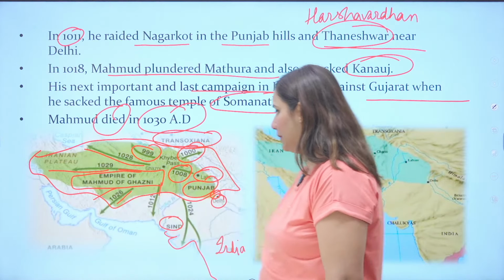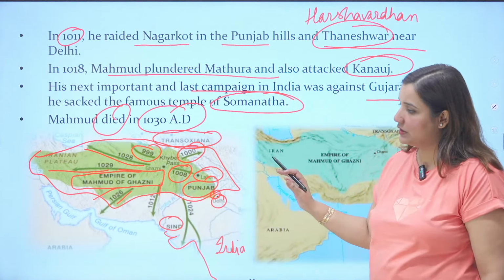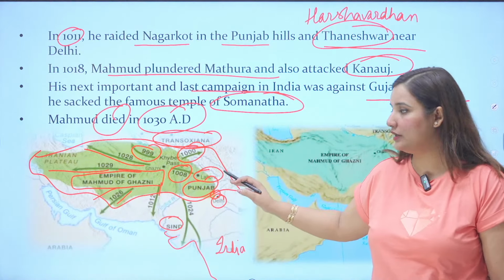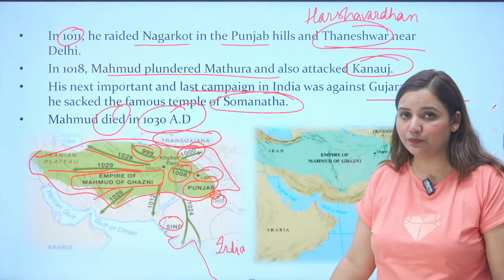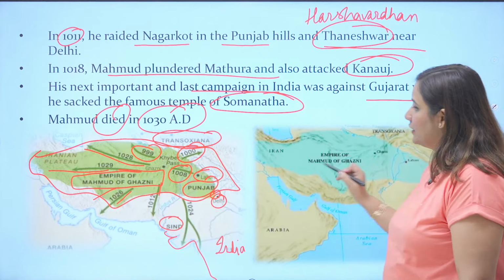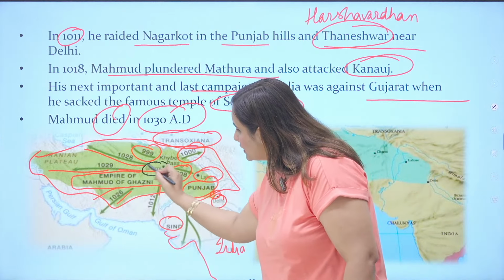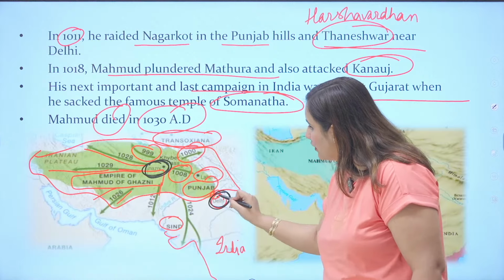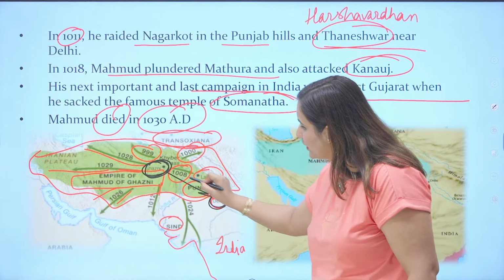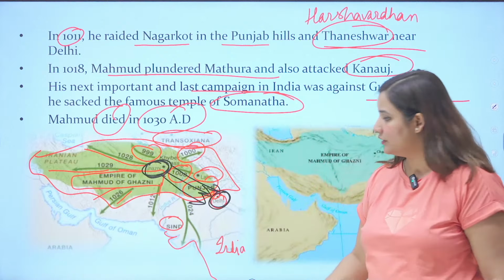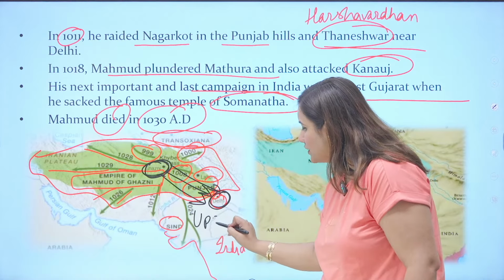So this is happening, and the epicenter of this empire is where? Where is the epicenter? Can you tell me? Look at the map. Can you see the epicenter? The epicenter is here, Ghazni. This is Ghazni. This is Delhi. From Ghazni to Delhi, everyone is coming. This is the journey which you need to know. This is the journey for UPSC which you need to know.